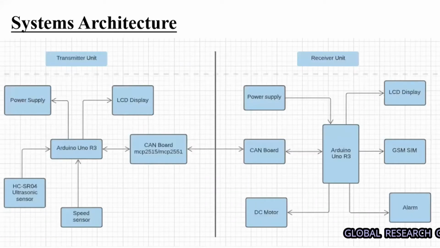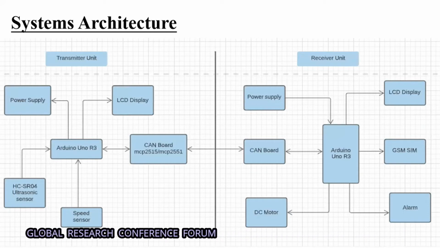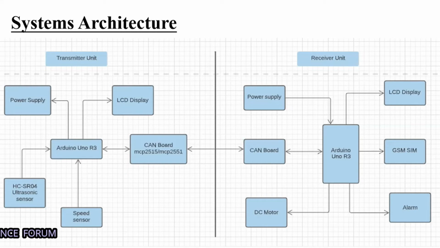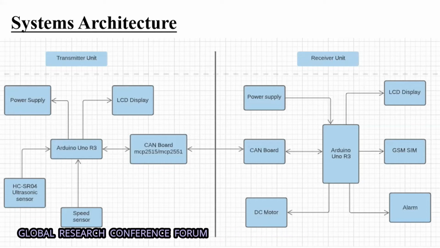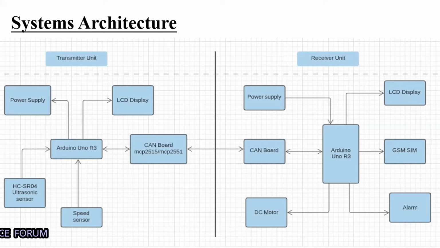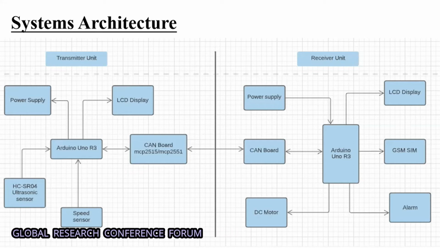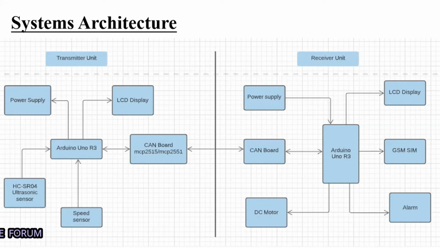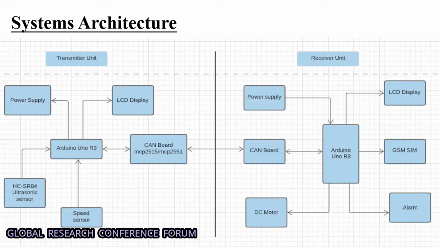Okay, thank you very much, Aishwarya. This is the system architecture of our project. We have two modules: one is a transmitter unit, the second is a receiver unit. In the transmitter unit, all of the sensors are attached, and they transfer the data through the CAN board to the receiver unit, where we use a CAN transceiver. In the receiver unit we have one DC motor and one alarm. It is just for demo purposes, because we have also created a prototype.